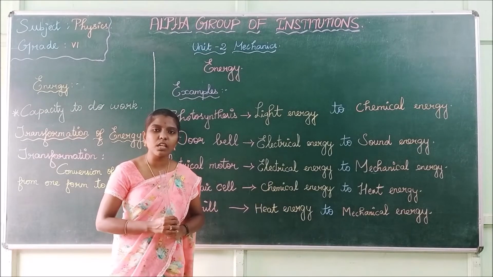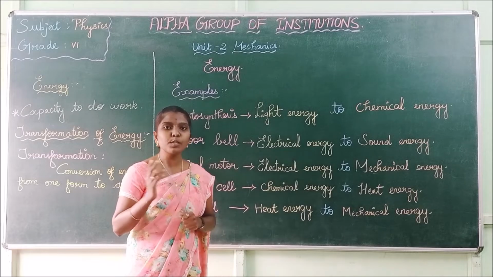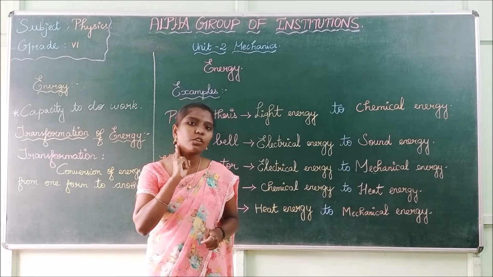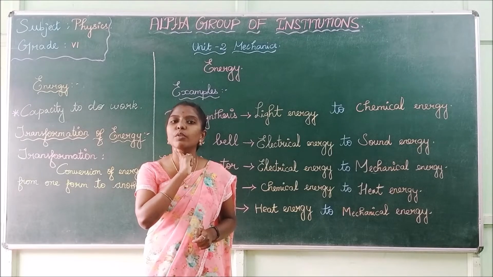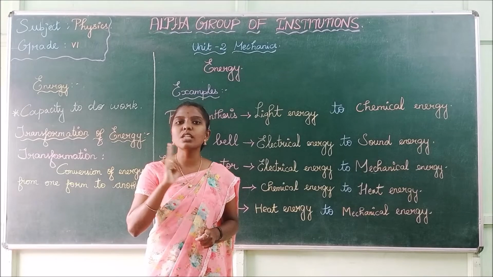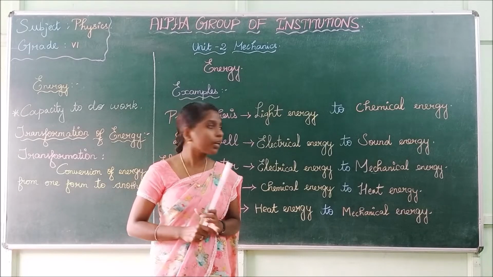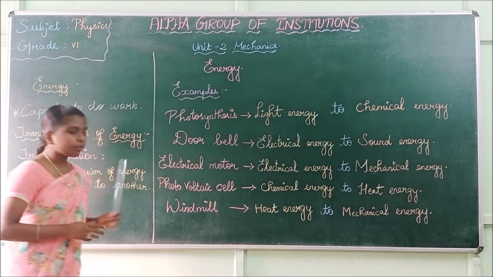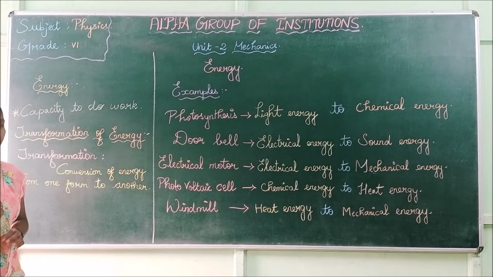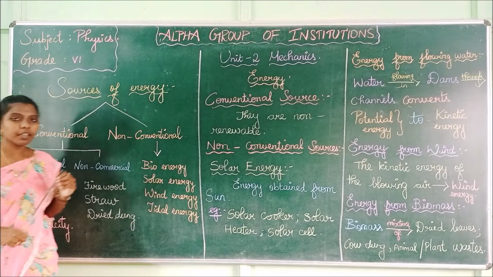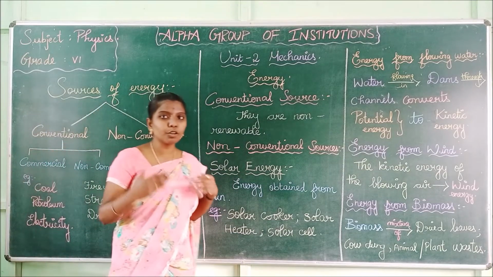What is sound energy? How is sound produced? Sound is produced through vibration. While speaking, if you touch your throat, you will feel some vibration. So sound is produced through vibration. You would have seen various forms of energy in detail, right? Now we have seen the transformation of energy, how energy is transformed from one form to another form.